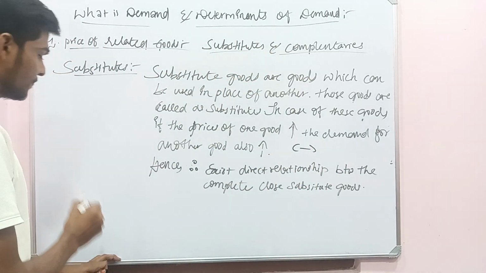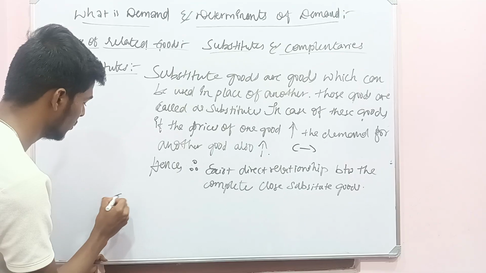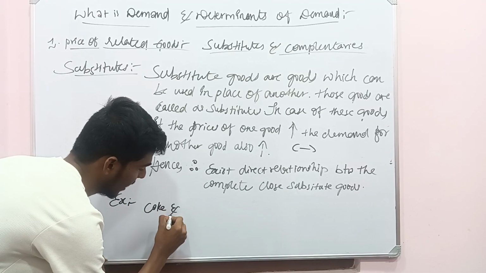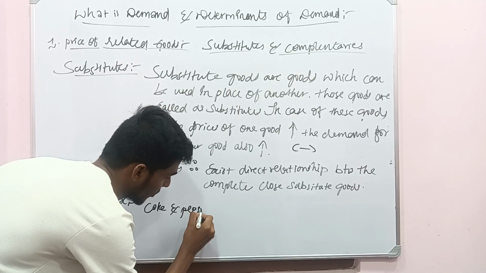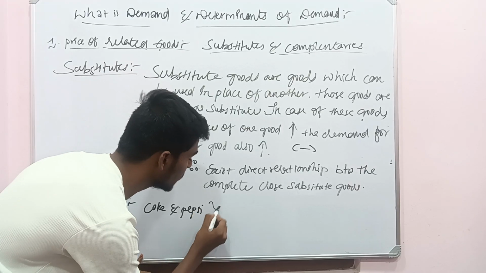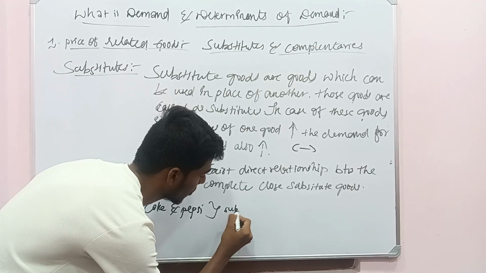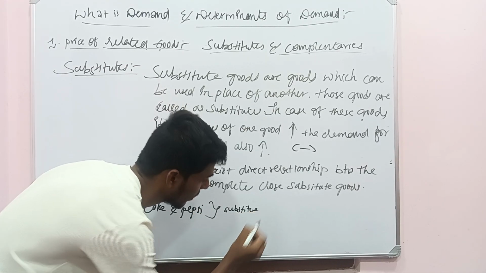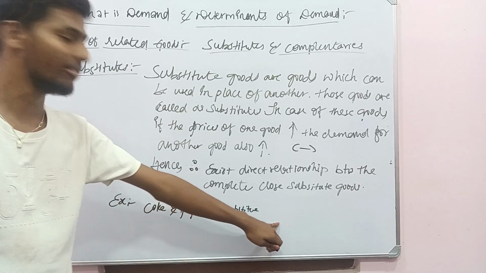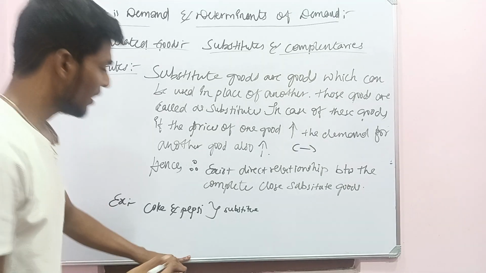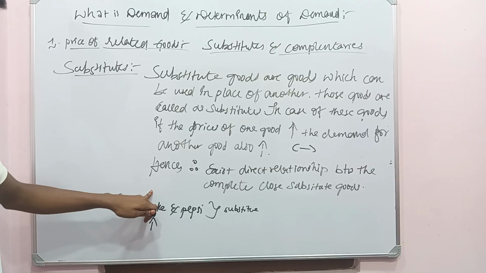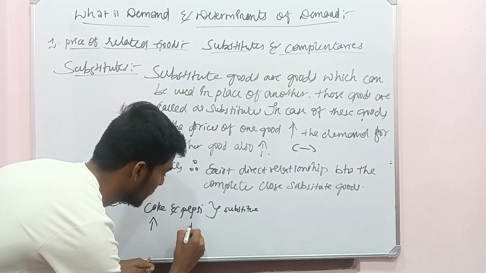For example, you can take Coke and Pepsi. These goods are complete substitute goods. Their tastes are not much different. If the price of Coke increases, people go for Pepsi.